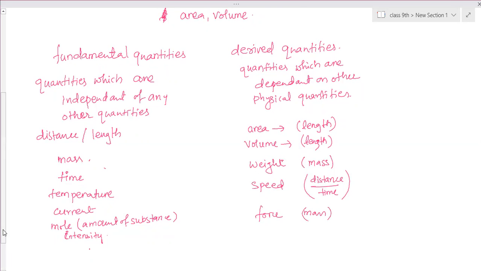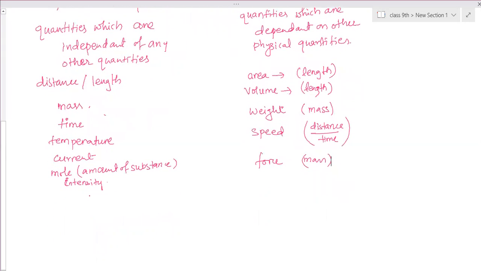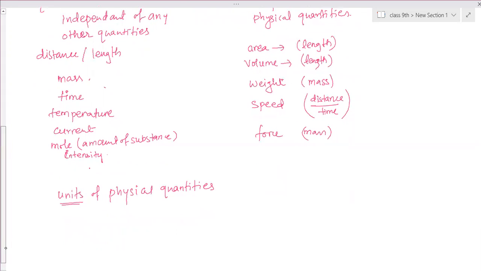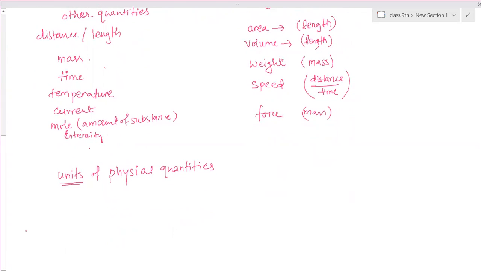Then units of physical quantities. What are units of physical quantities? That is a standard unit. Units are standard units in which we are measuring all these quantities. It's just like a meter.